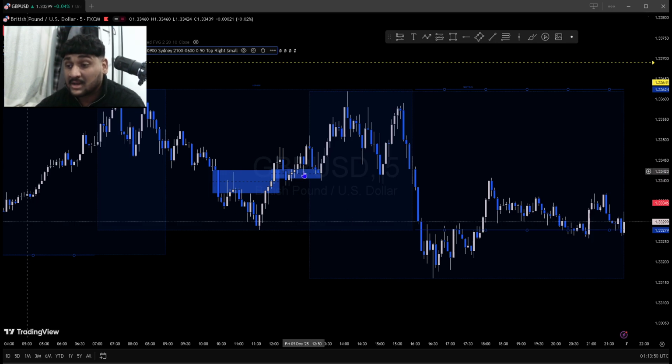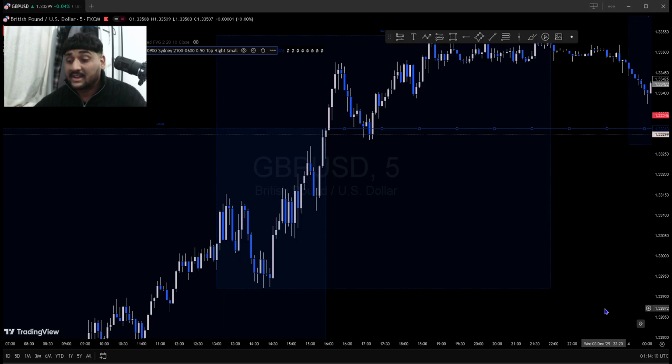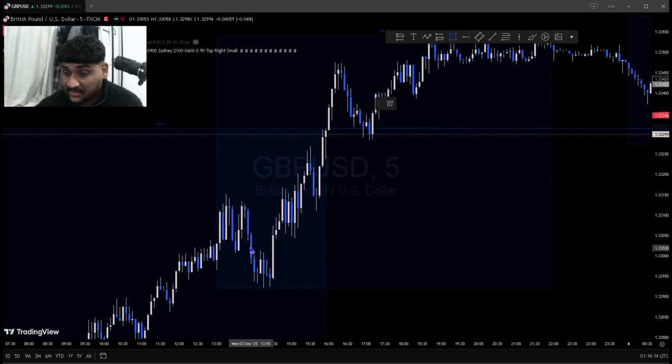We want to see the market coming down to this level, so the fair value gap, inverted fair value gap, to continue pushing up. Let me show you guys another example. A great example. What do we see here? We see an inverted fair value gap here and here.